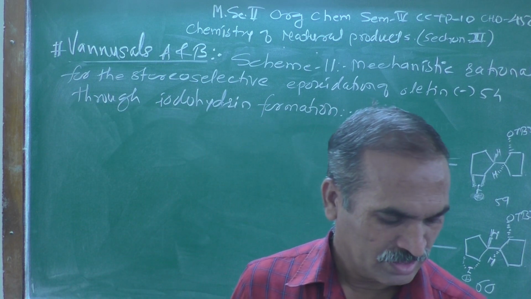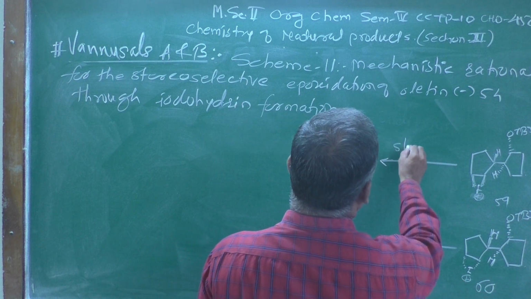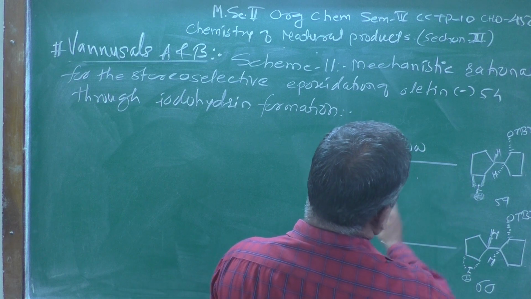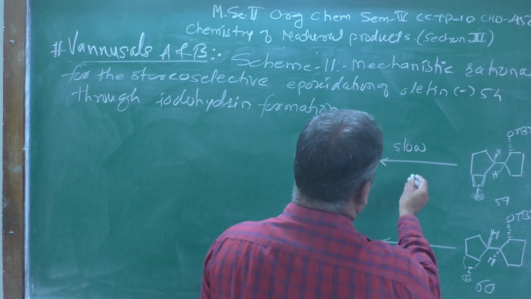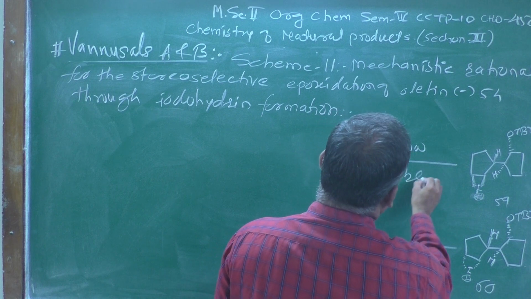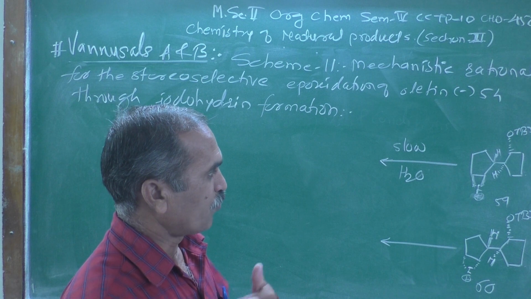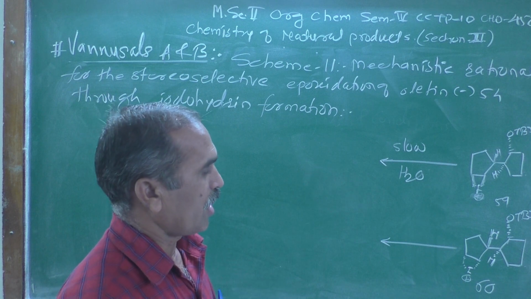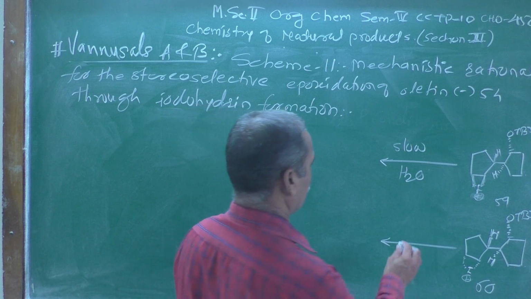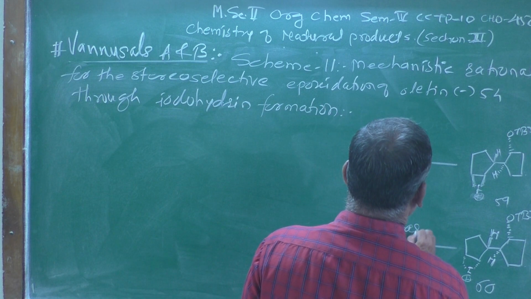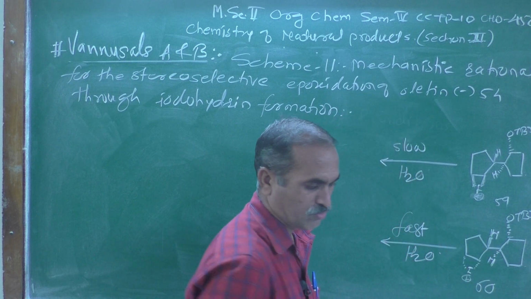Now on 59 there is a slow reaction when that iodonium ion from the beta side, when I am adding for the opening of the iodonium ion followed by hydrolysis, this reaction is faster when it is treated with water.